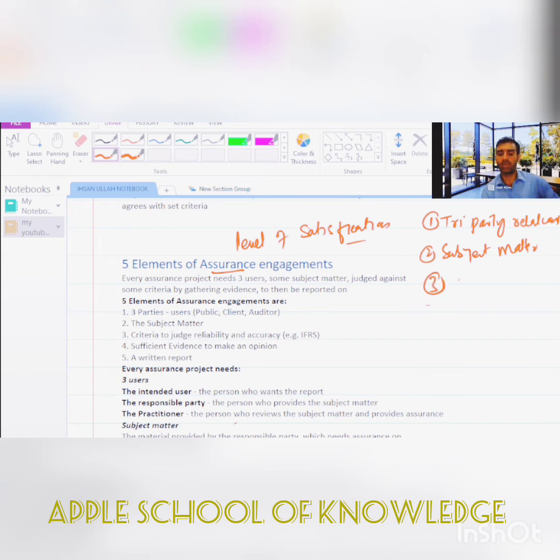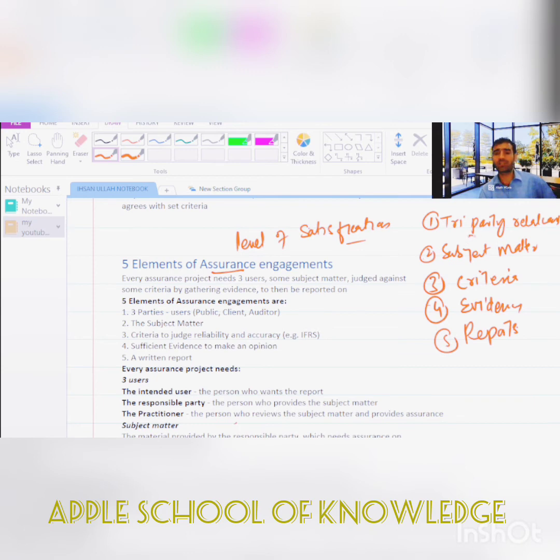Then we have the criteria, or you can say yardstick. The fourth one is evidence, and the fifth one is the report. Let me explain one by one. What does a tri-party relationship mean?